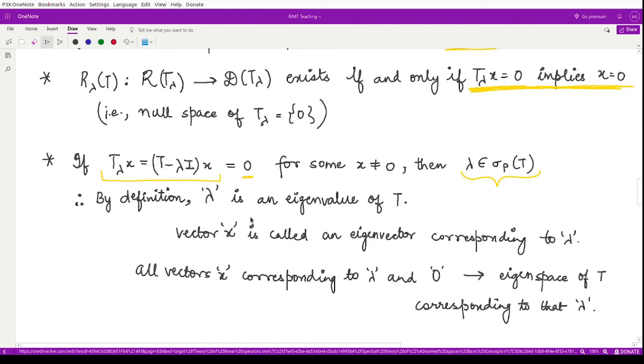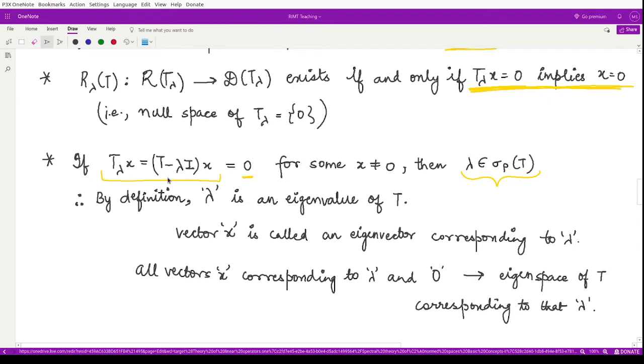By definition, whenever any spectral value goes into the point spectrum, the resolvent is not defined over there, and moreover this lambda is the eigenvalue of T.